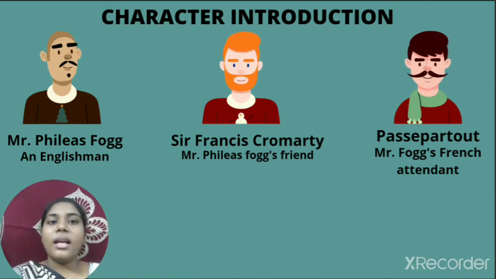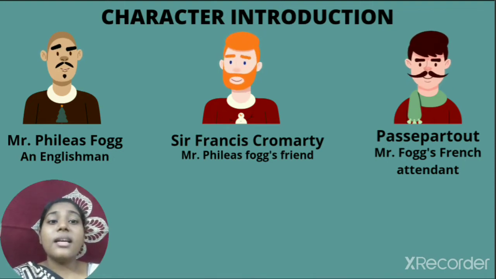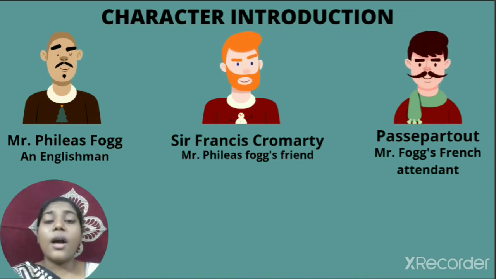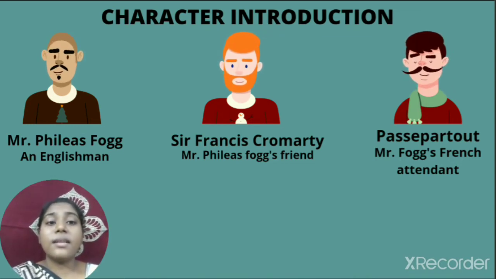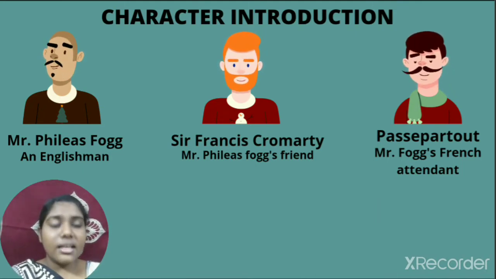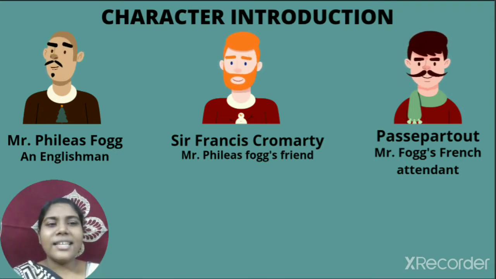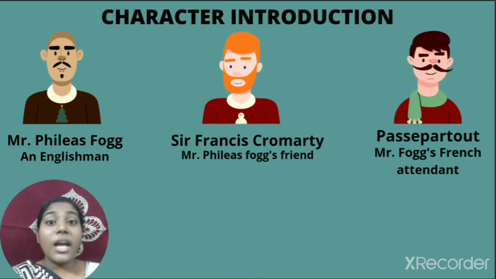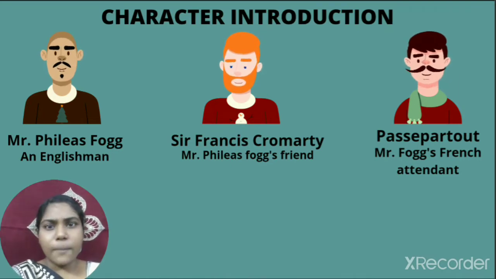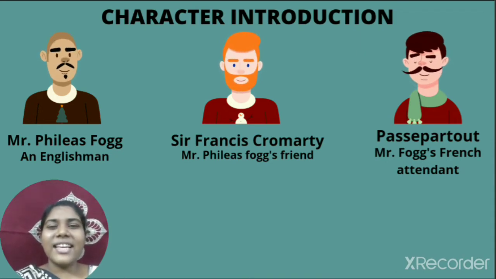The second fellow who is staring at you on the screen is Sir Francis Cromarty. Sir Francis Cromarty is one of the friends of Mr. Phileas Fogg. What about the third one? He looks confused, right? He is Passepartout, and Passepartout is Mr. Fogg's French attendant. So he would be like, Monsieur, Mademoiselle, je suis Passepartout. So he speaks French.